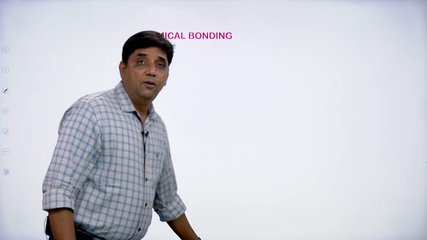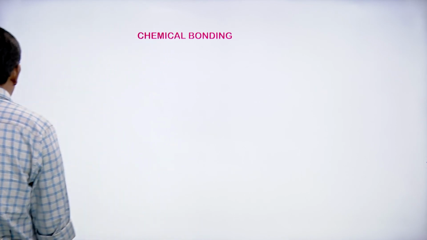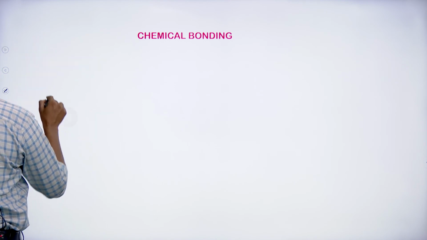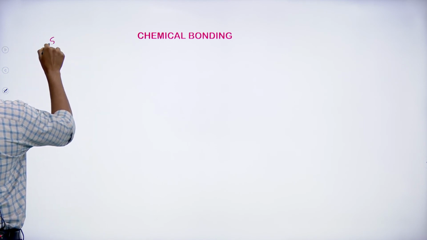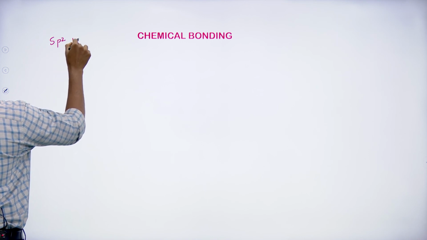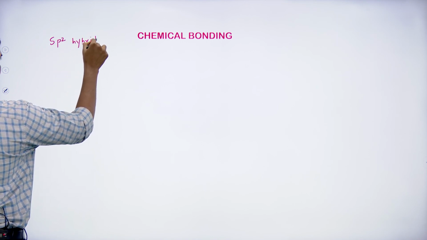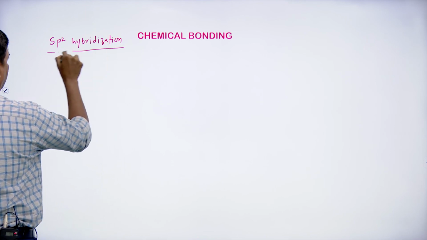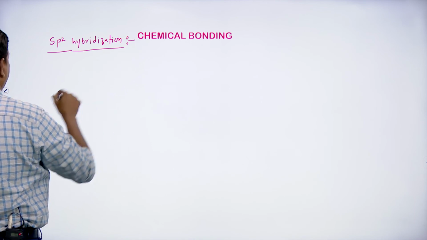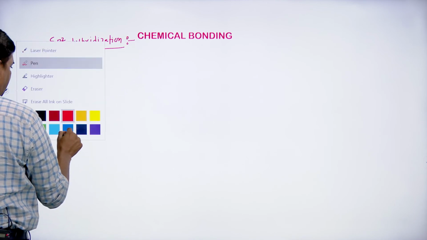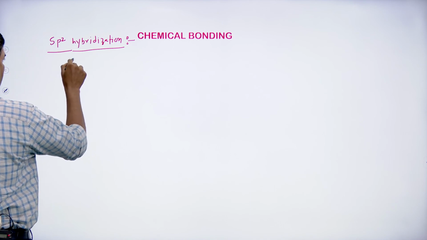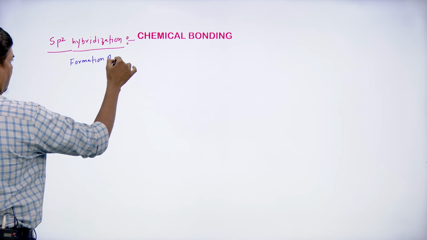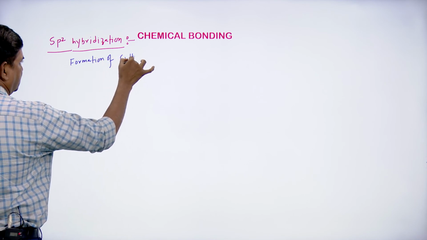Now let us see the formation of the ethylene molecule. sp2 hybridization only. Formation of C2H4, my dear students.